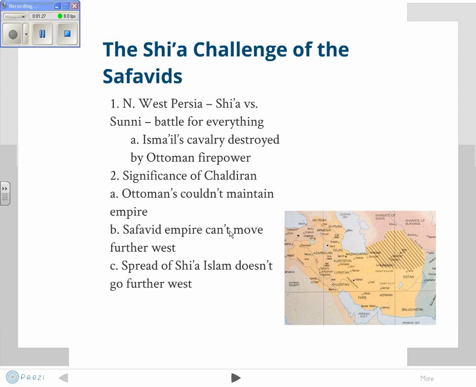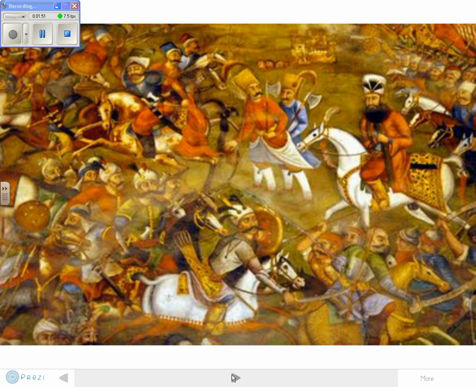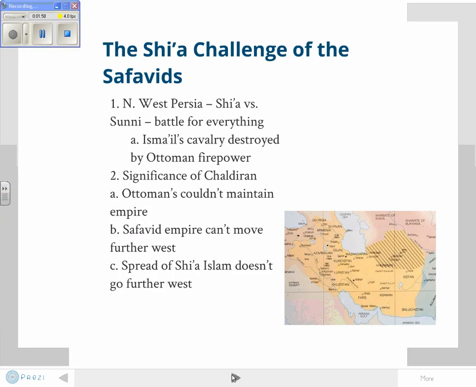So you see them today in the places that were the Safavid Empire then: Iran, Afghanistan, and parts of Iraq. Okay, so that's number three there under number two. The spread of Shia Islam goes no further west. Okay, now the Safavid rule over, let's look at some of the scenes of the battle. These are supposed to be paintings from this time period that show the impact of the battle.